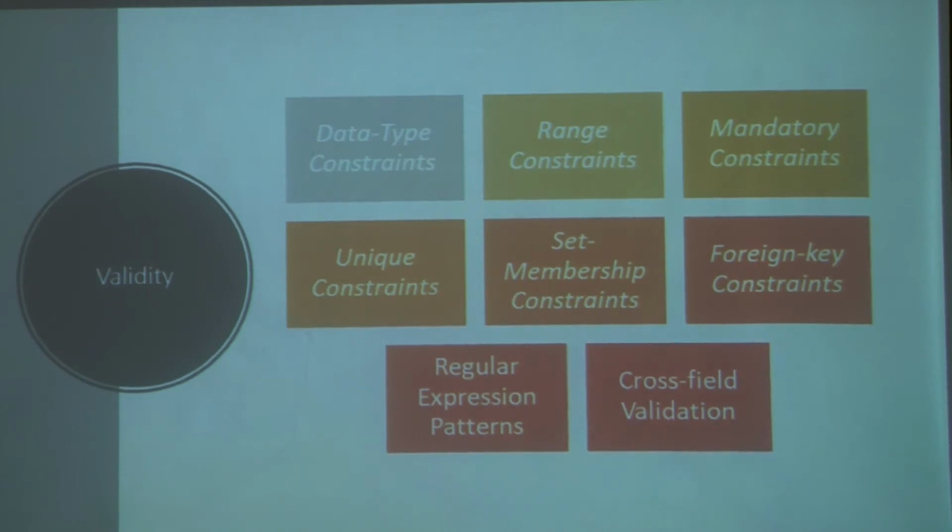Then we have set membership, wherein we want values to come from a predefined set, not from anywhere else. We have something called a foreign key constraint, wherein if we put in a data, then that data should have appeared somewhere else first.